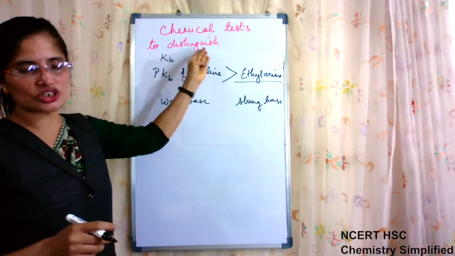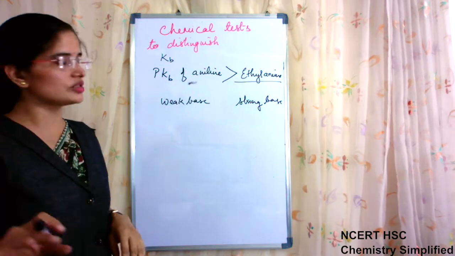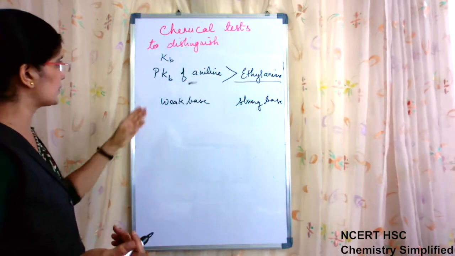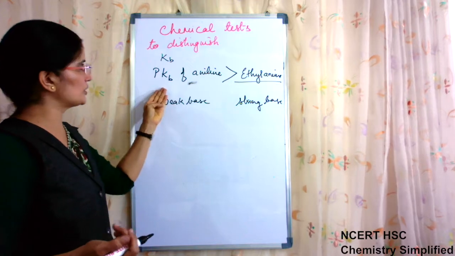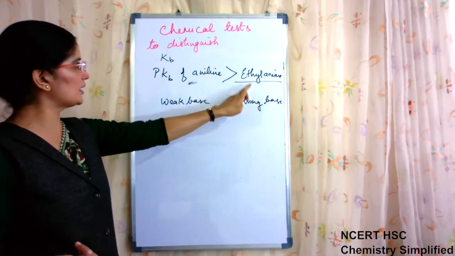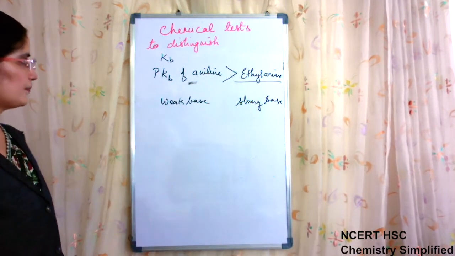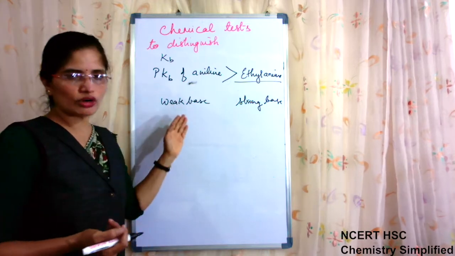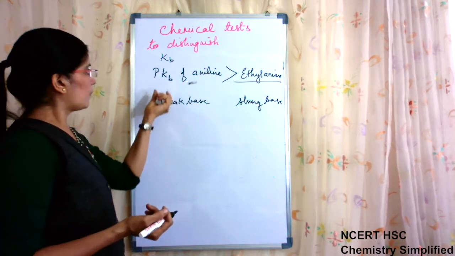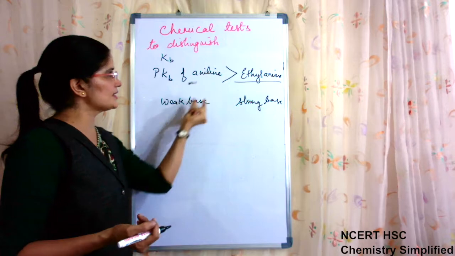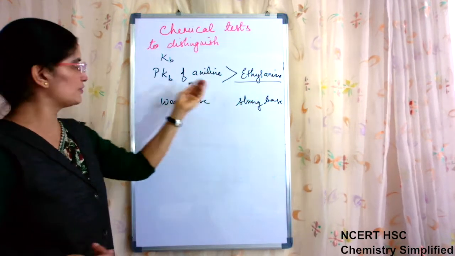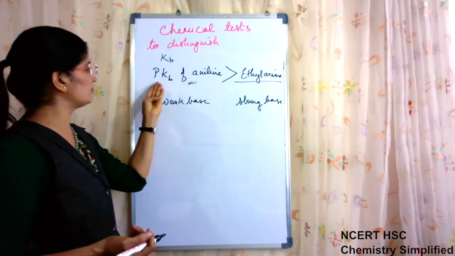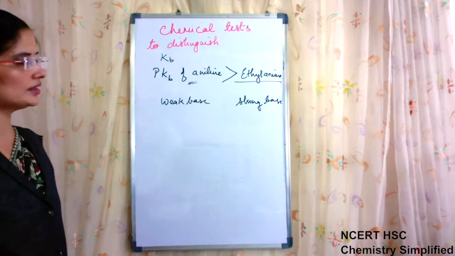Kb is the dissociation constant of base. More dissociation means a stronger base, and pKb is opposite to it. So if Kb of ethylamine is higher, pKb will be lower. Okay. So what they actually want to know is why aniline is a weak base and ethylamine is a strong base. They want to ask by this question, pKb of aniline is higher than ethylamine.